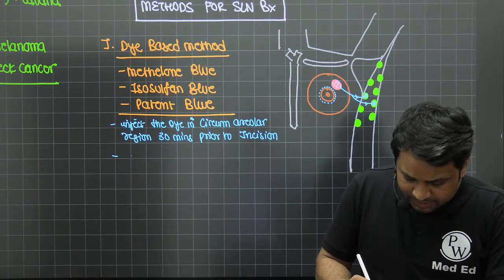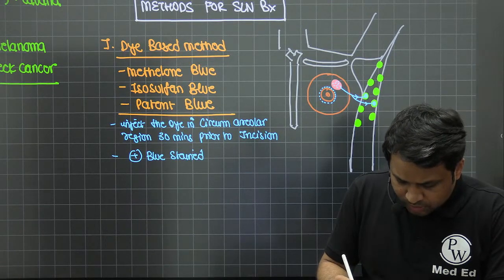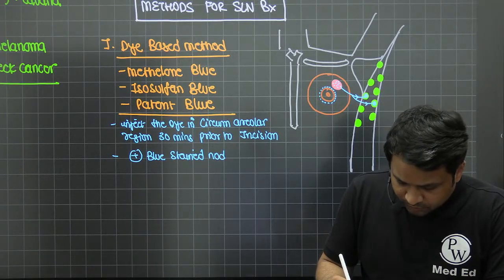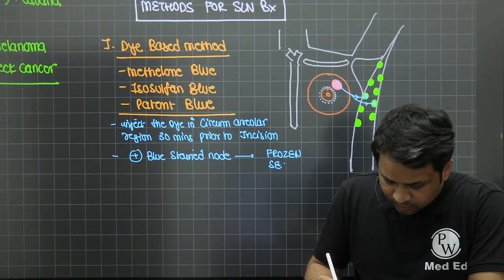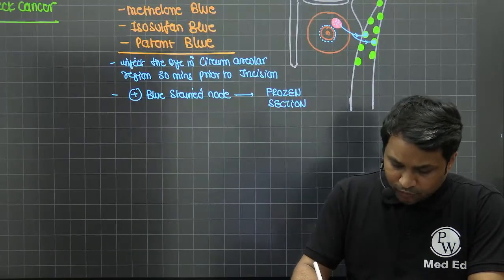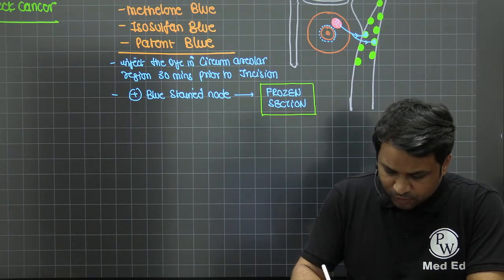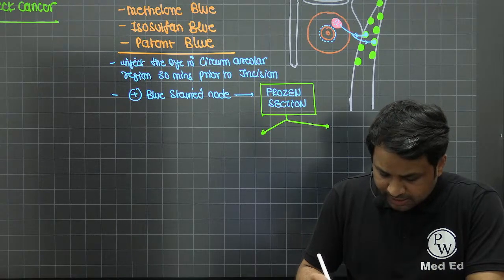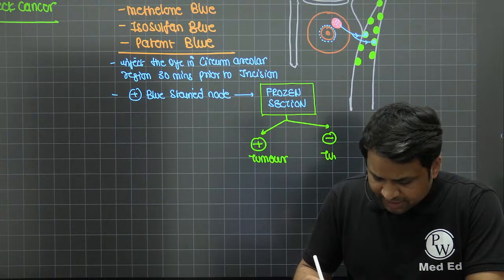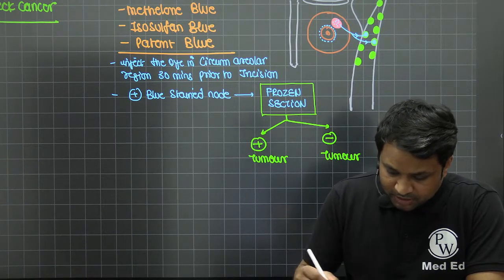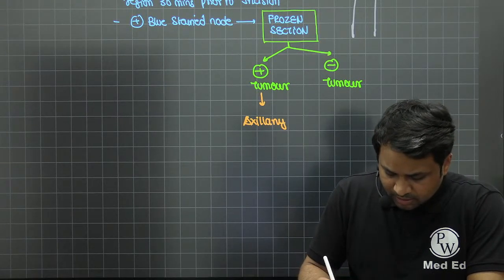Now, if there is presence of a blue stained node, we are going to send it for frozen section. On frozen section, what you have to look for is whether it is positive for tumor or negative for tumor. If it is negative for tumor, you don't need to do anything. But if it is positive for tumor, then you have to take the patient for axillary lymph node dissection.